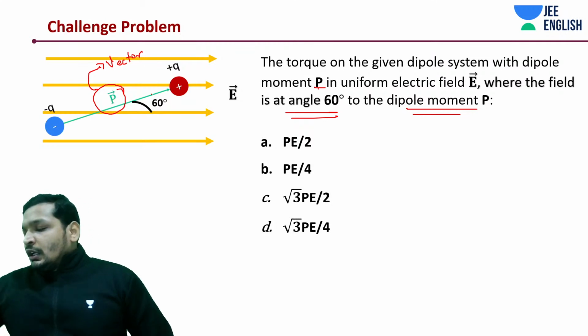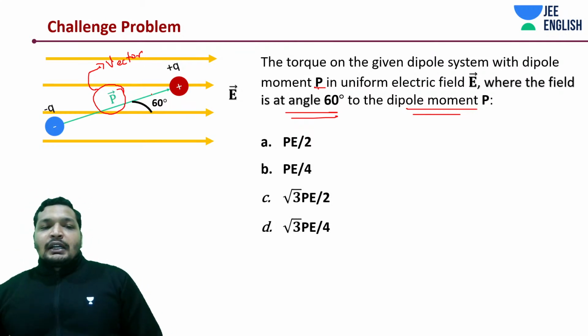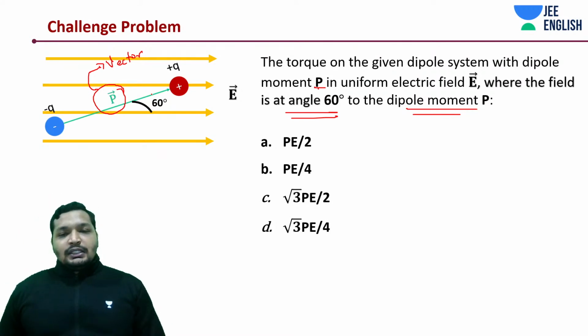Alright. So what was a dipole? A dipole is two charges which have the same magnitude, but they are unlike charges.